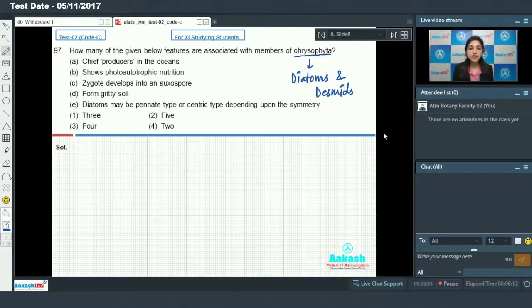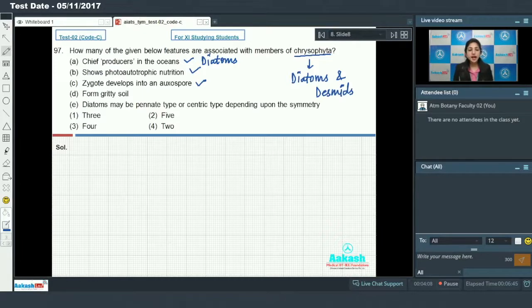First feature is chief producers in the oceans. We all know that diatoms are chief producers in the ocean. They show photoautotrophic nutrition. This is true for diatoms. Zygote develops into an auxospore which plays a role in sexual reproduction. This is also true. Forms gritty soil.